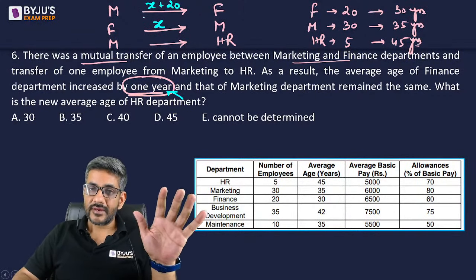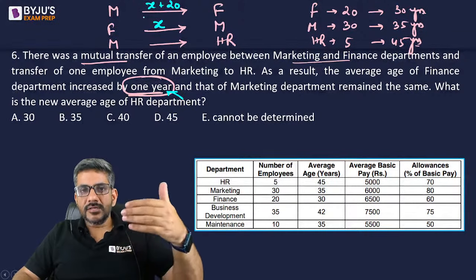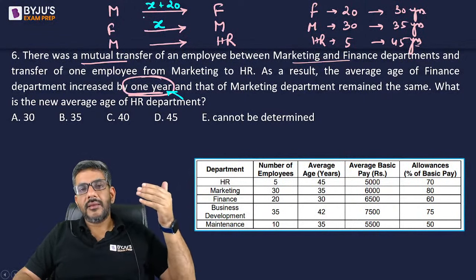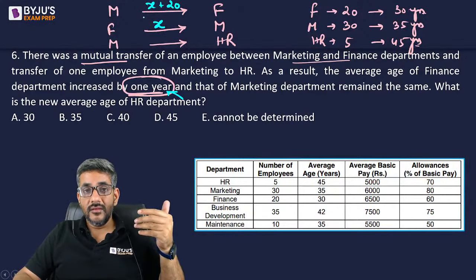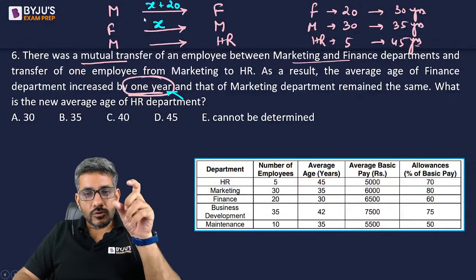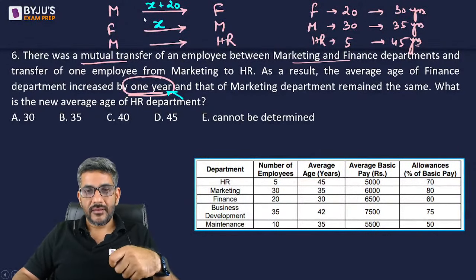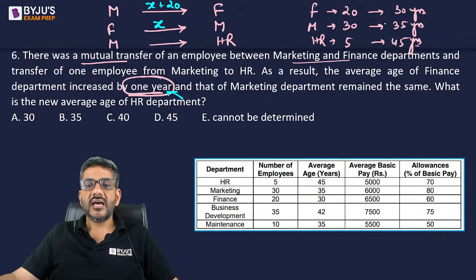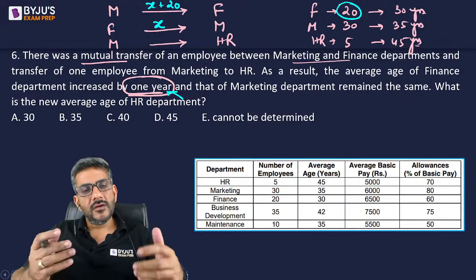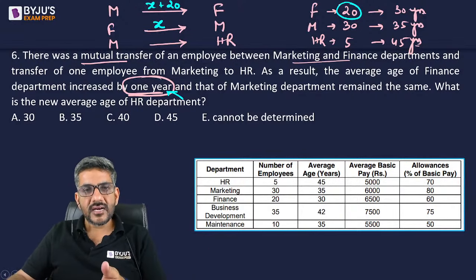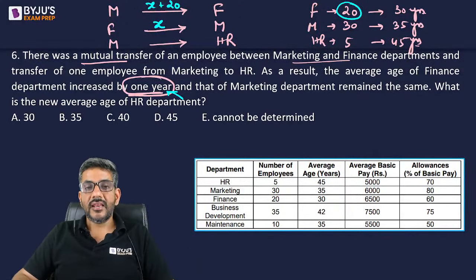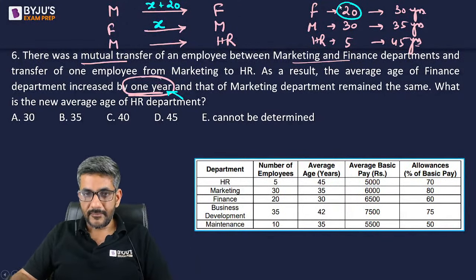Listen to this carefully again. From the finance department, a person went out, his age was X. From the other side, a person came in, his age was X plus 20. So X went, X came, but 20 extra came in. Those extra 20 years will increase the average age of finance by 1 year because there are 20 members in finance. There are 20 members, and an increase of 20 came in. So that means in each member there was an increase of 1. So I can say in the average there was an increase of 1.